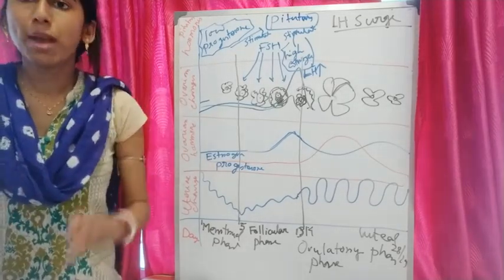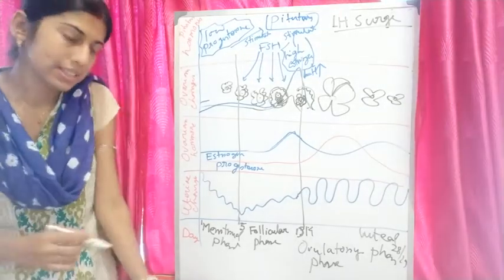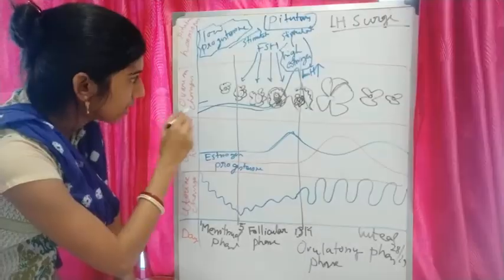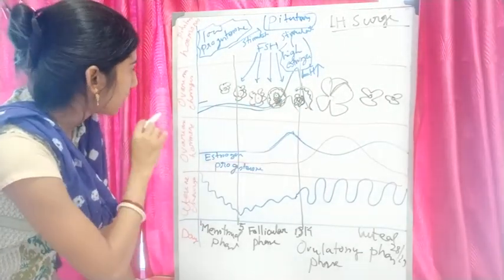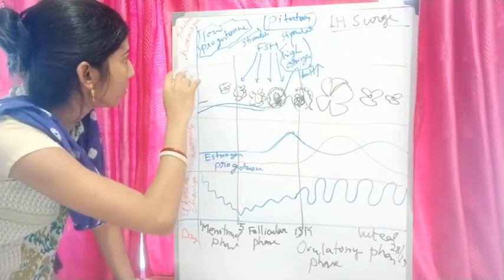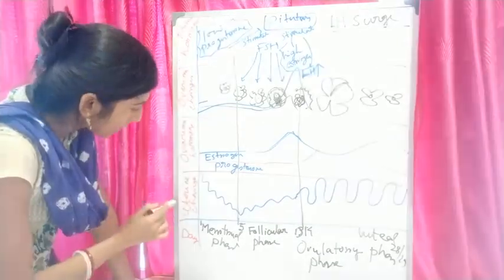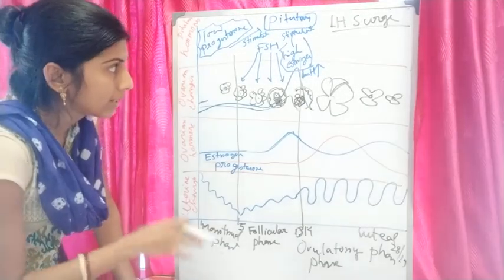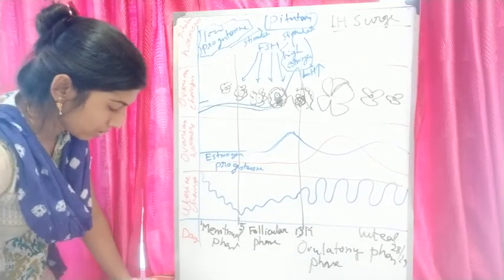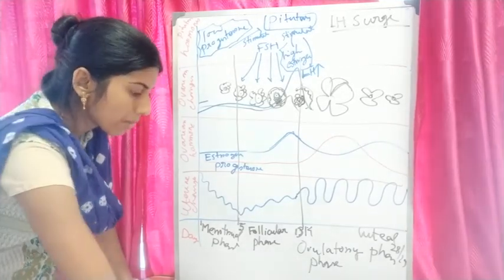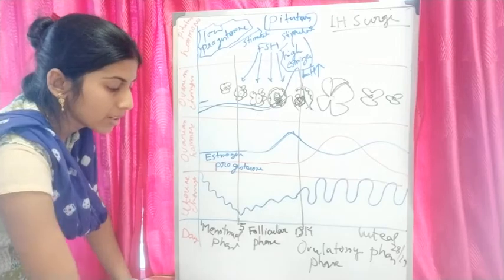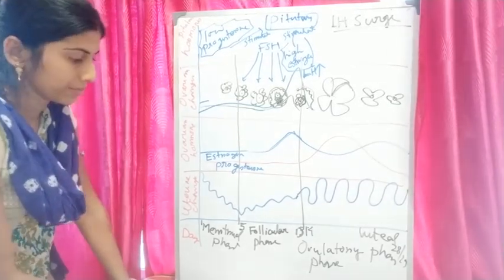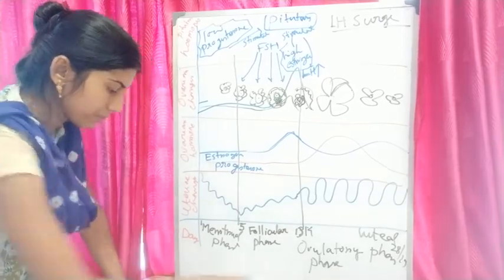So you have to remember all these changes occurring in the uterine wall and ovarian changes, and the pituitary hormones and their functions, and the ovarian hormones. Like that, a cyclical process goes on inside the female of primates, that means humans, apes, monkeys, and it is called the menstrual cycle, and it is very important.